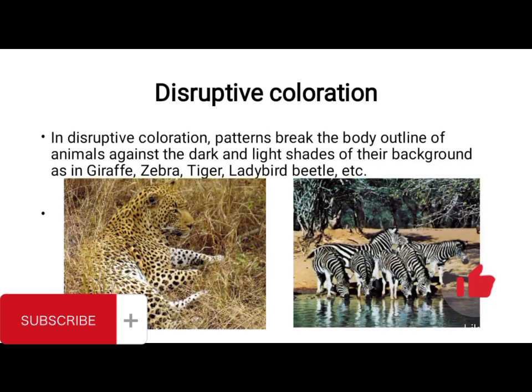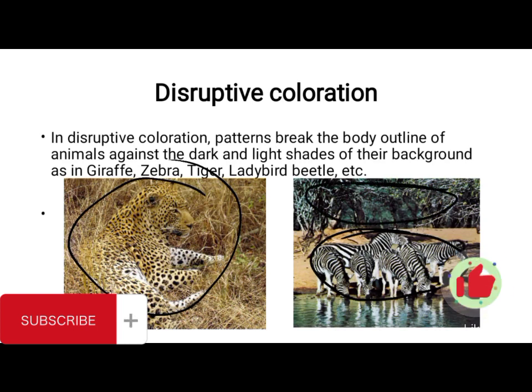You also have disruptive coloration. When you say disruptive coloration, in this case, there are patterns that break up the outline of the animal's body against the dark and light shades of their background. As you can see in this picture here, you have a tiger which has a pattern on its body that fits directly to its environment. You can also see the zebras here, having a pattern which resembles that of the background, so they will be unnoticed by their predators.